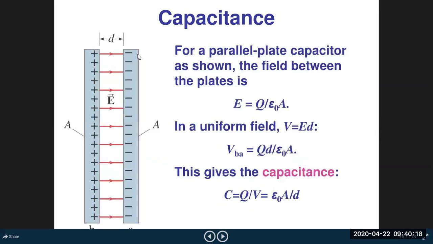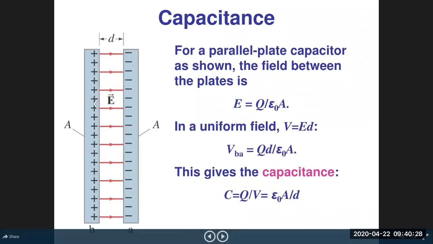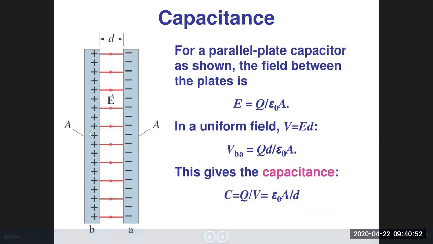Now we have to derive the mathematical expression for capacitance of a parallel plate capacitor. So let us check. At any instant of time t, this plate has charge Q over it, and this plate will have charge minus Q over it, and the two plates are separated by a small distance d, and the surface area of the plate is A. Then we have to find out the capacitance of this arrangement, the parallel plate capacitor.